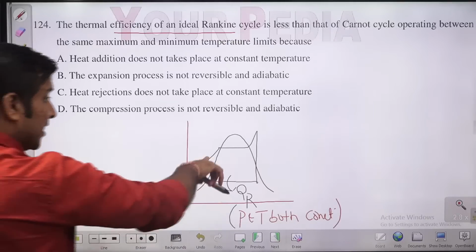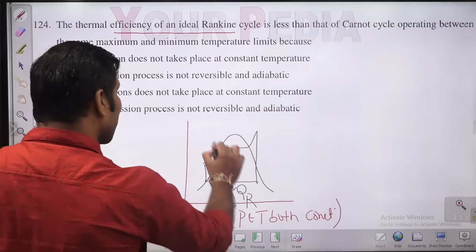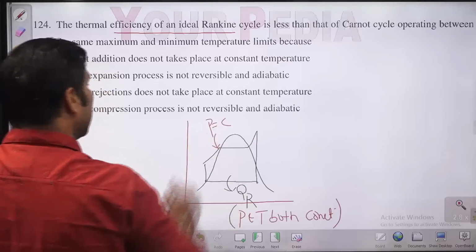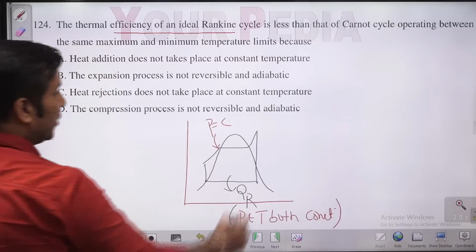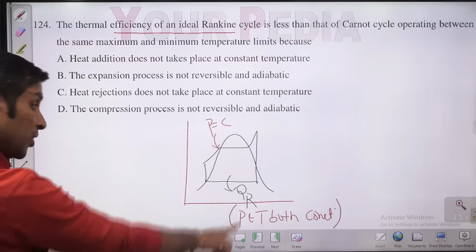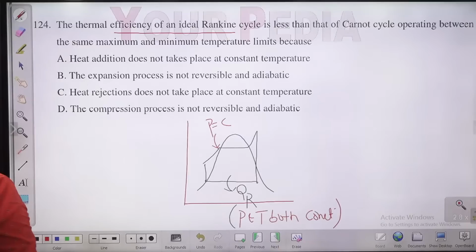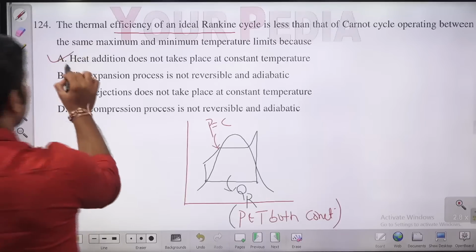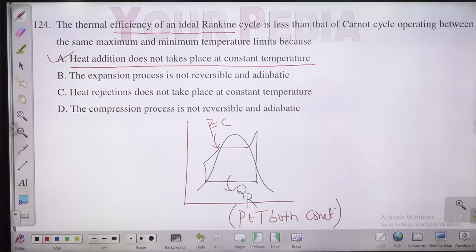But addition is not isothermal. Addition, at what does it take place, children? At constant pressure. In the Rankine cycle, the addition takes place at constant pressure, rejection takes place at constant temperature. So what is the answer, guys? Addition does not take place at constant temperature. This is the right answer, guys. Option A is the answer.